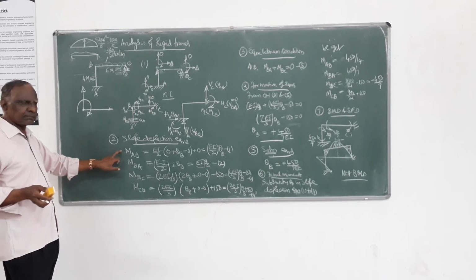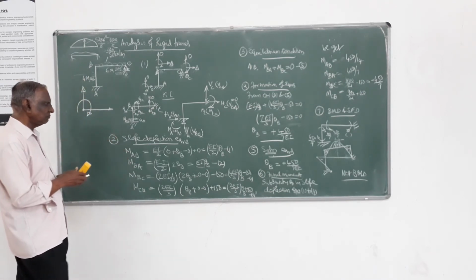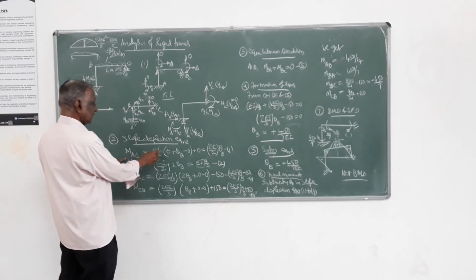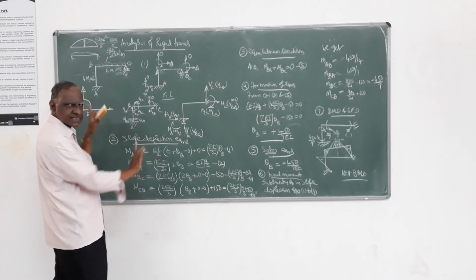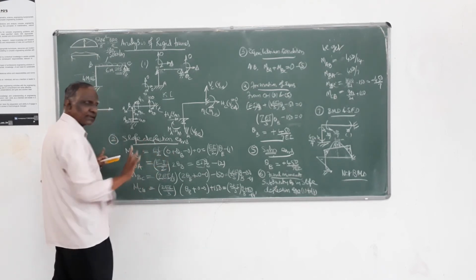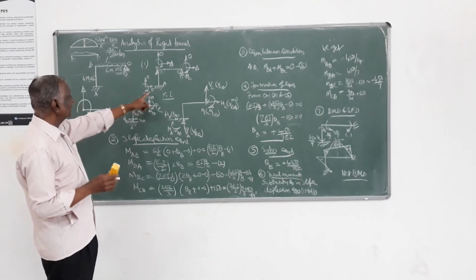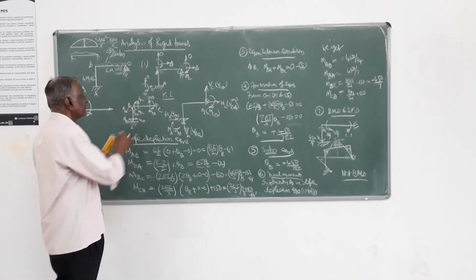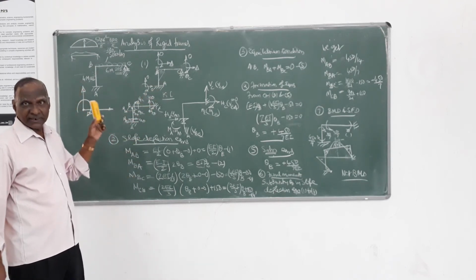Coming to the second step, MAB. Here, earlier I took EI by 2, 2EI by L, theta A is 0, no change, theta B same, but minus 3 delta by L. This AB will move like that, it will have delta.